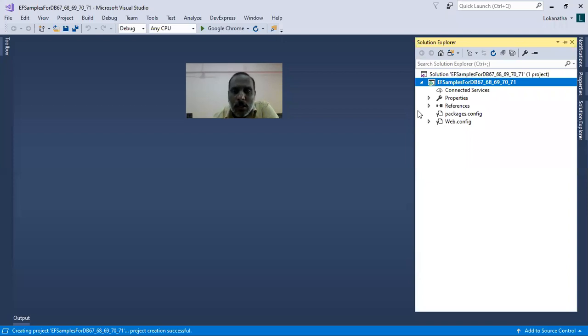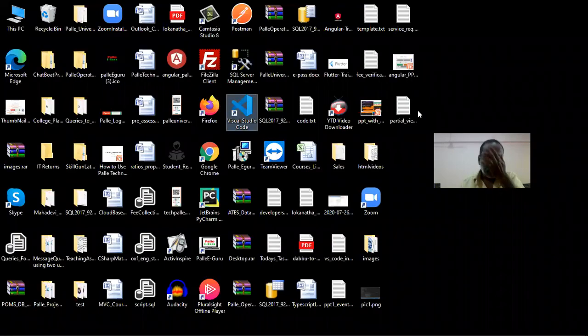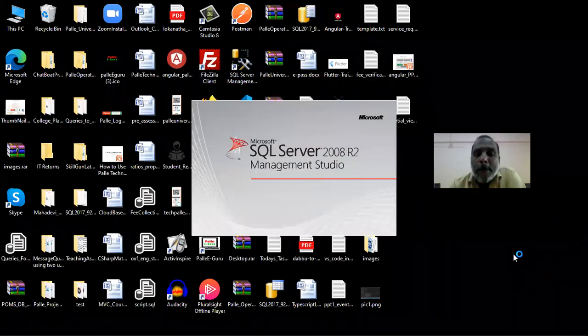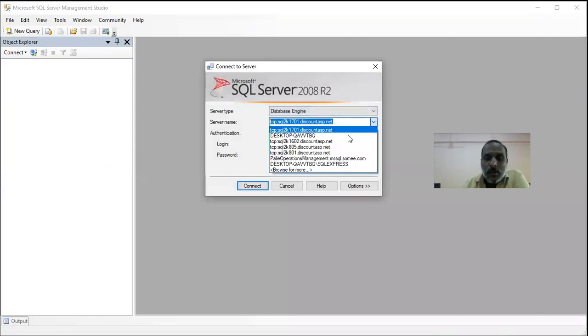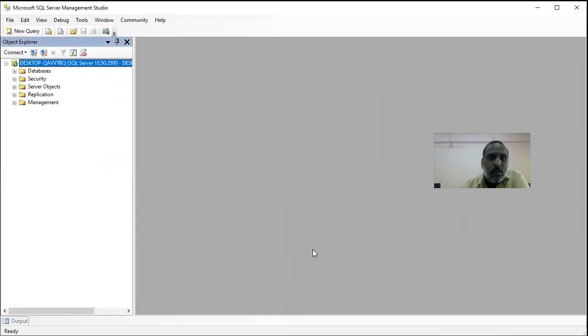Now, what is our first step? First let us move on with the known things. What I wanted to do here is first display the list of patients data available in the database table. First let me show you my database table. Go to SQL Server Management Studio. I'll connect to my local data store. Let me click on connect. Cool.